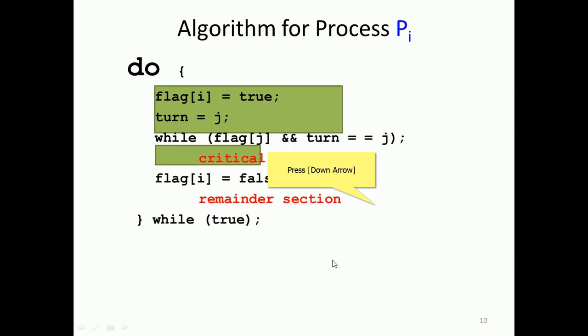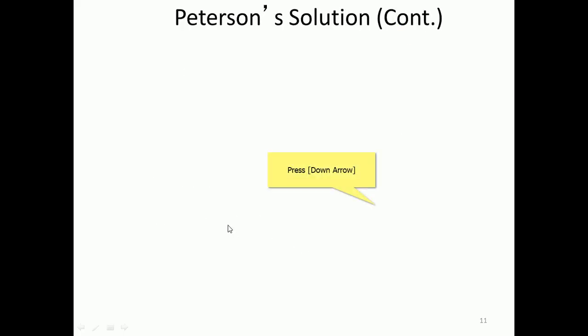Otherwise, it will go to the critical section, so process i is allowed to enter the critical section, and process j will be prevented. After executing, the process exits by setting flag i equal to false, then goes to the remainder section. While true, that is the Peterson solution.